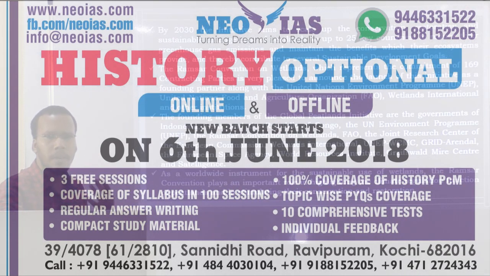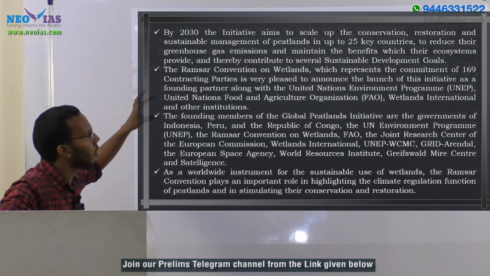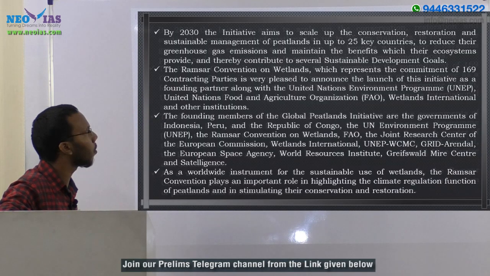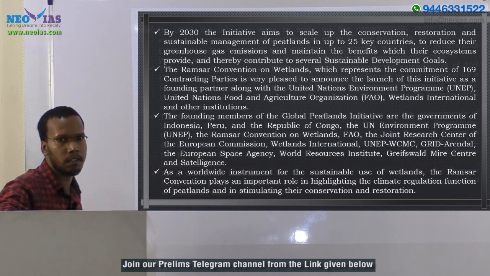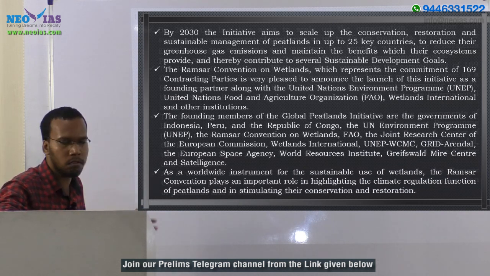The aim of GPI is, by 2030, to scale up the conservation, restoration and sustainable management of peatlands in up to 25 key countries to reduce their greenhouse gas emissions and maintain the benefits which their ecosystems provide, and thereby contribute to the several sustainable development goals.